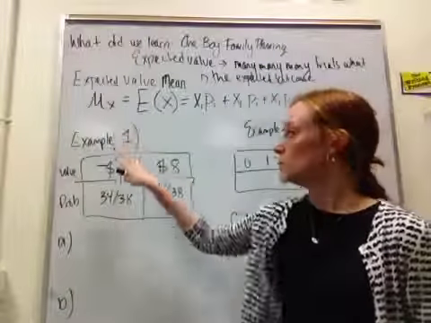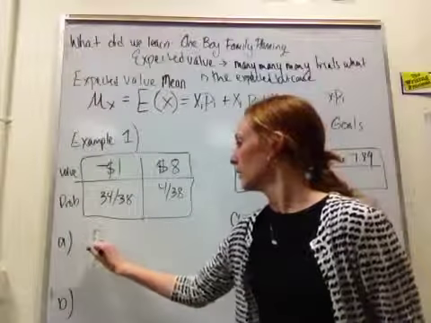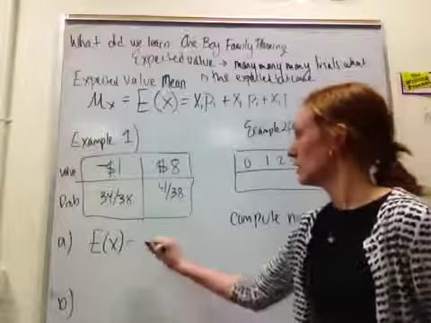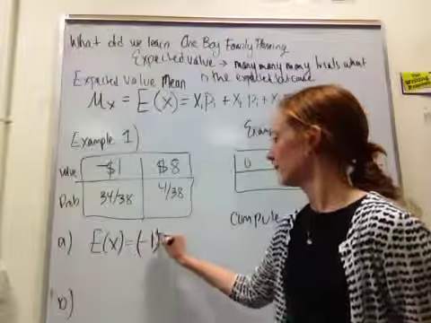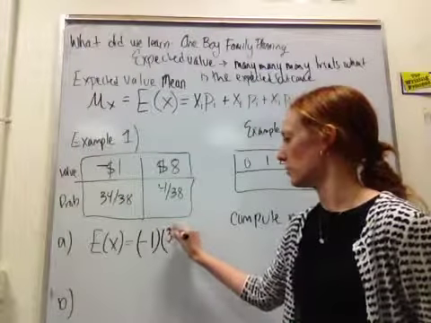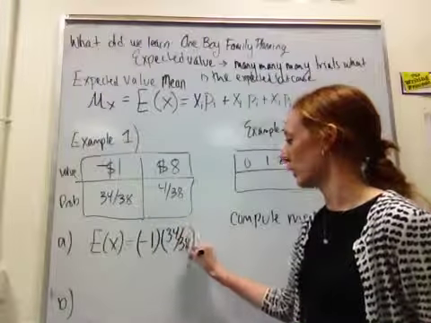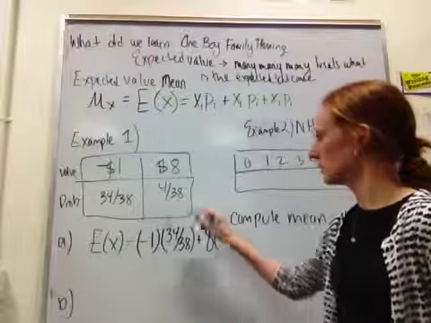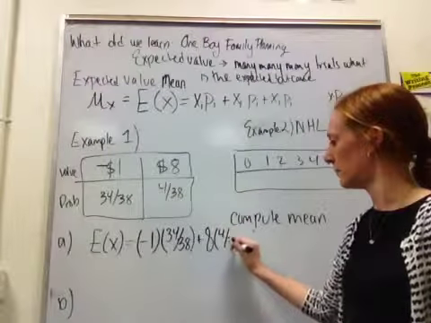To compute the expected value here, we'll do the expected amount of money that you're going to make. So we do negative $1 times the probability that you lose, plus $8 times the probability that you win.